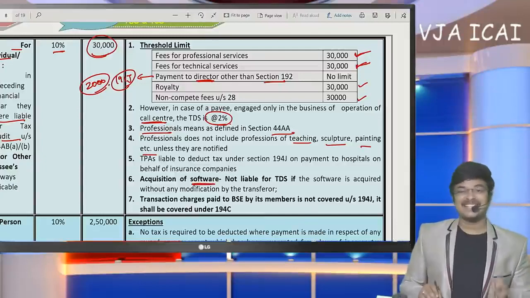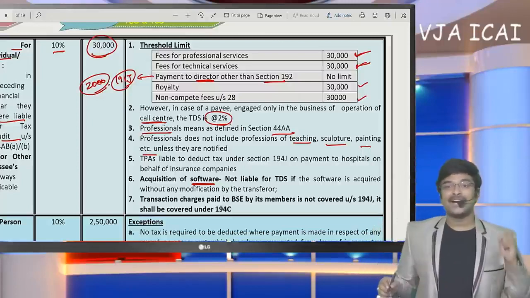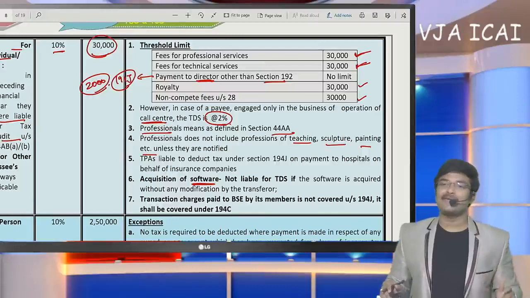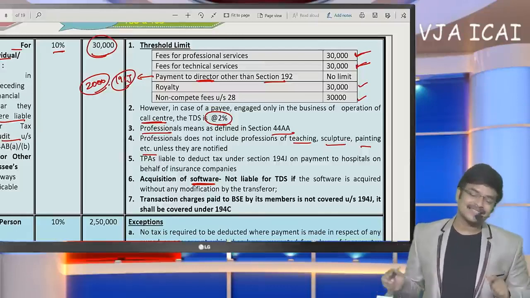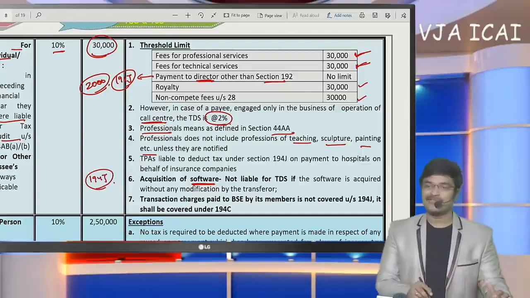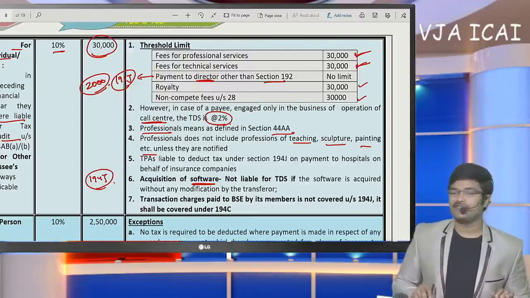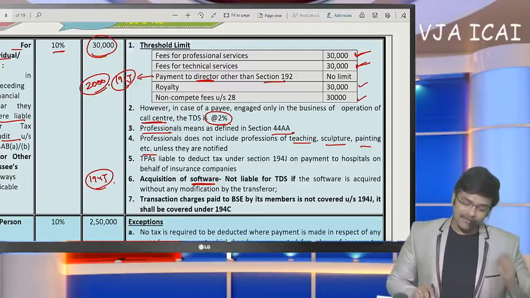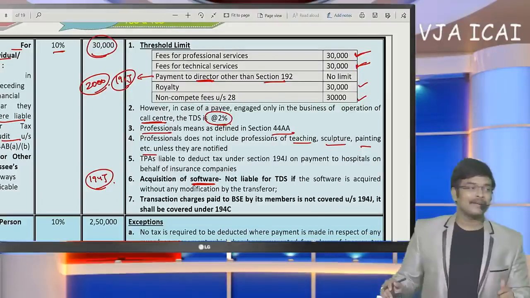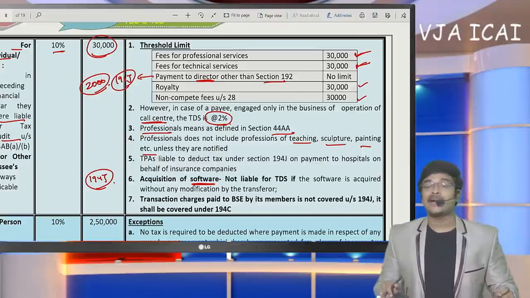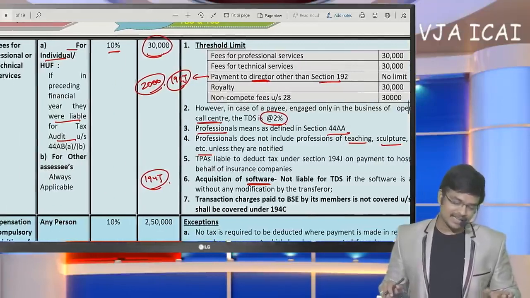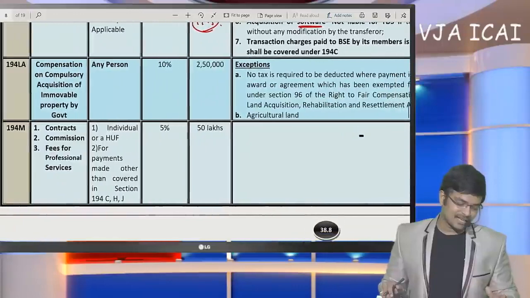And if we are going to purchase software, sir, software is a good. But if we are going to make tailor-made software, that means if we are going to develop our own software, then it shall be regarded as a service and TDS has to be deducted under 194J. So if I purchase Tally software, whether I need to deduct TDS under 194J, not required. But when it is required is, if there are any modifications or customization to be made, they are going to charge us an additional fee, and on such additional fee, TDS is required to be deducted under 194J is the conclusion. So this was regarding 194J.